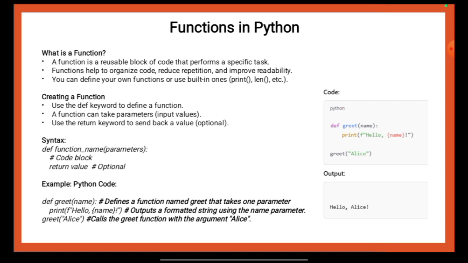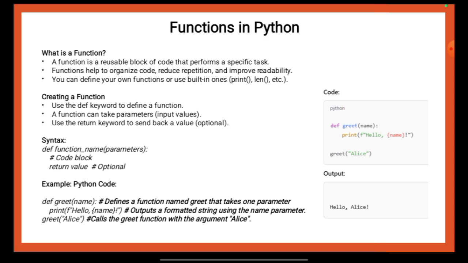What is a function? A function is a reusable block of code that performs a specific task. Functions help to organize code, reduce repetition, and improve readability. You can define your own functions or use built-in ones, print, len, etc. Creating a function: use the def keyword to define a function. A function can take parameters, which are input values. Use the return keyword to send back a value, which is optional.